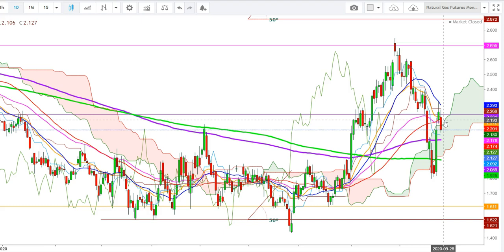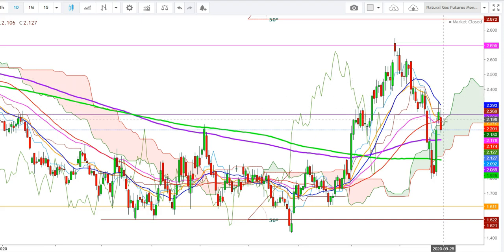Here I find that if the natural gas futures find a gap up opening above the upper end of Ichimoku cloud on the first trading session of the upcoming week, we'll see the natural gas futures will try to break the immediate resistance of $2.269. If we find the natural gas futures to sustain above the levels of $2.269, we'll see the natural gas futures to remain in an uptrend where the next resistance can be seen at the levels of $2.474 during the upcoming week.